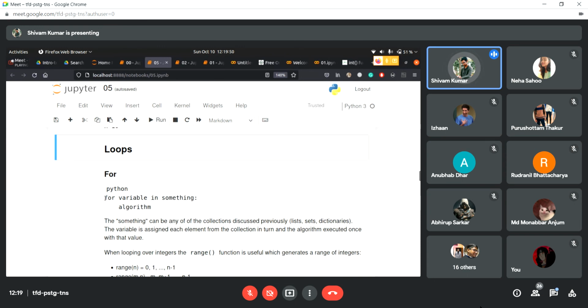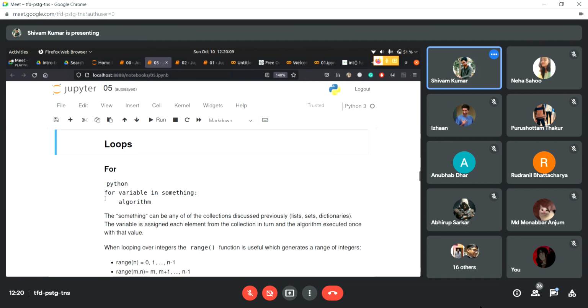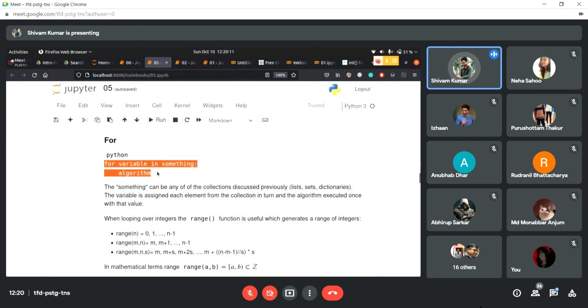Internally they both work essentially in the same way, but the only difference is in the checking of a condition; you'll know what I mean when I'm done explaining. We'll talk about the for loop first. The syntax is for, then a variable name, in something, and then the code. That's how the for loop works.